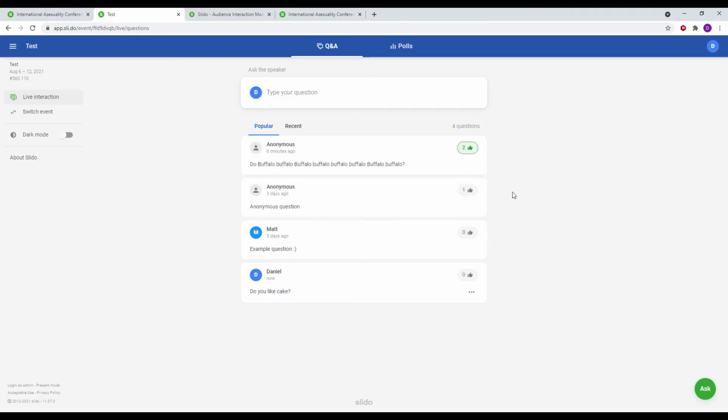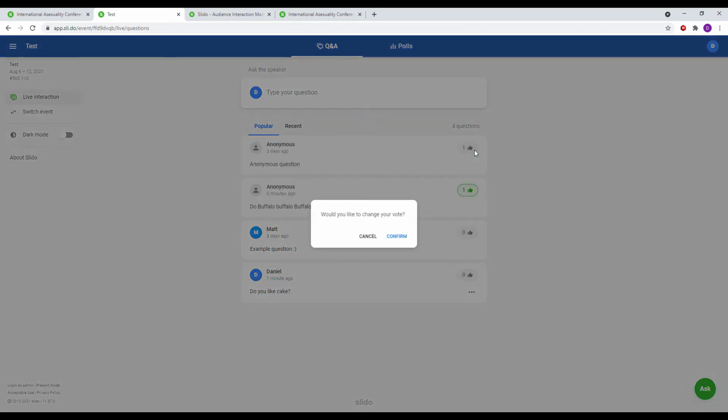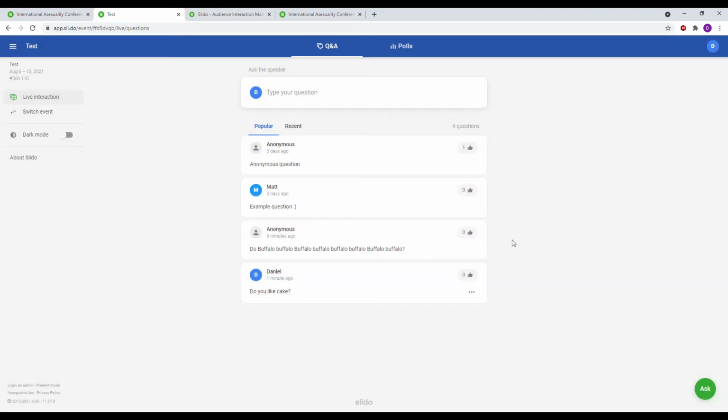The bubble will turn green and the number will increment by 1. This indicates that you have upvoted a question. If you wish to remove your upvote, click the bubble again. A pop-up will appear asking you whether you would like to change your vote. If you wish to change your vote, click Confirm. You can upvote as many questions as you would like, but you may only upvote each question once.